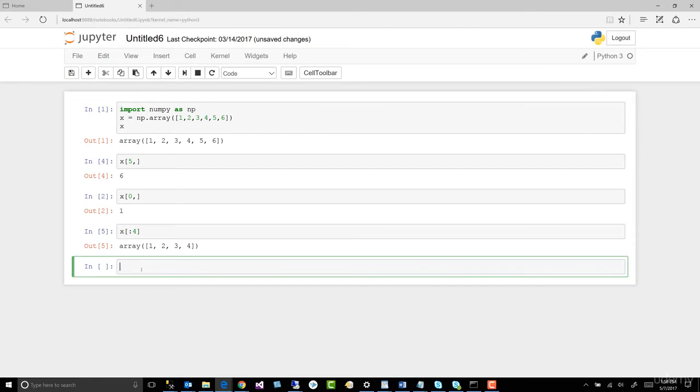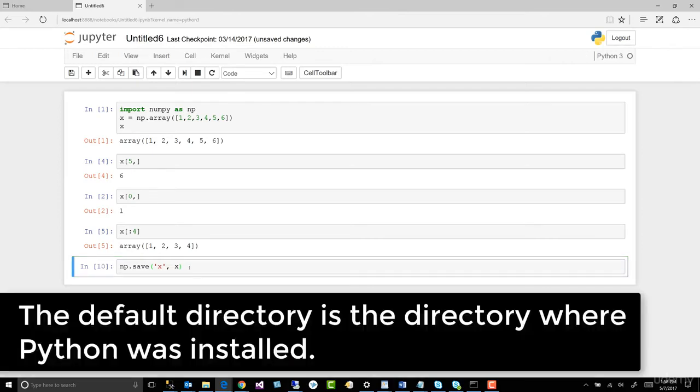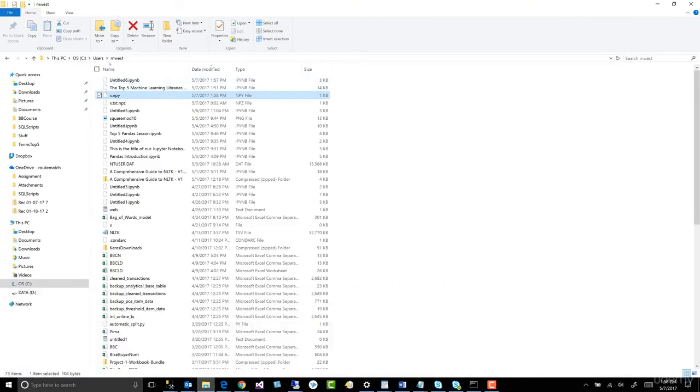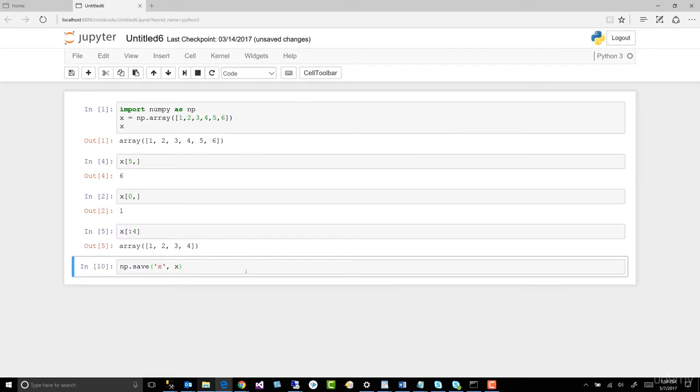All right, let's go ahead and save our array to disk, something we won't do often, but we should learn how to do it. So let's go np.save. I need some parentheses, quotes, x, comma, x. Now a question might be, where does it save it? Well, it saves it to the default directory. If we go to date modified, there is x. That's the file we just saved. And it's .npy. Why? Well, because it's a NumPy array.